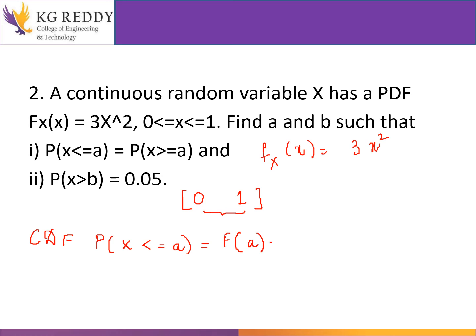The distribution function of a always starts from minus infinity, and x is less than or equal to a, so the upper limit will be equal to a. It will be equal to the integral of my density function, from minus infinity to a, of fx of x dx.